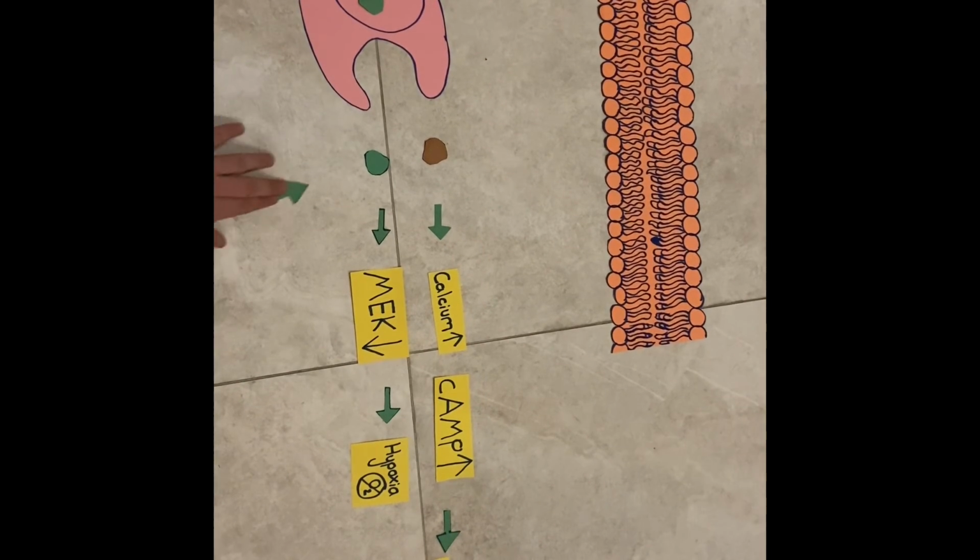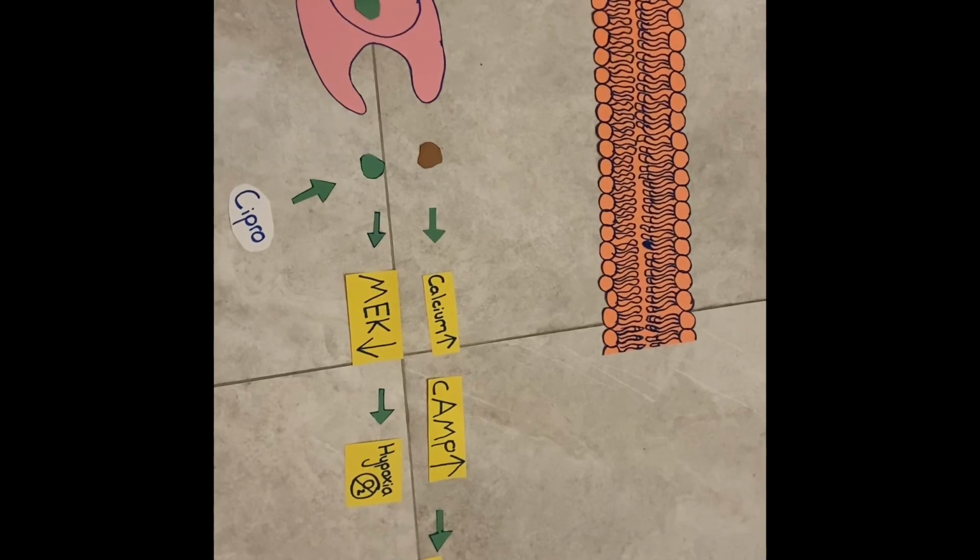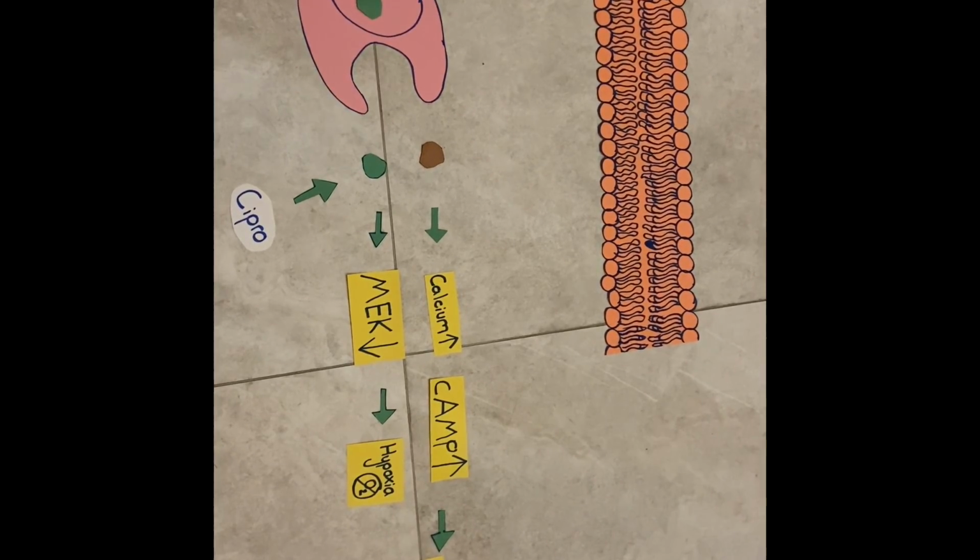Many antitoxins used as treatment for anthrax, such as ciprofloxacin, don't affect the cell signaling pathway, but instead target the toxin and try to neutralize it.